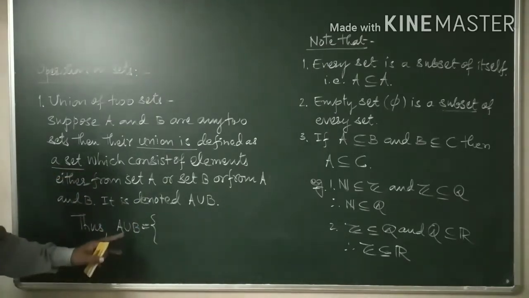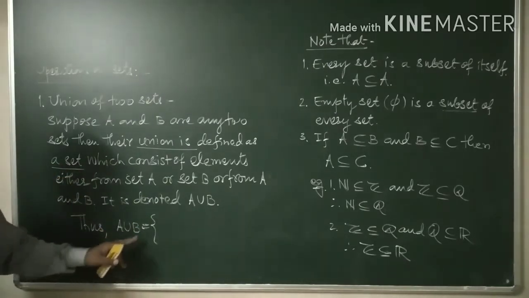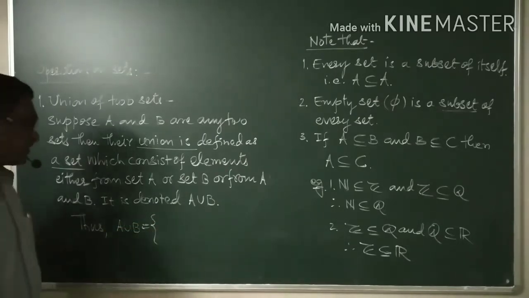we can write a set always in curly brackets or this notation.